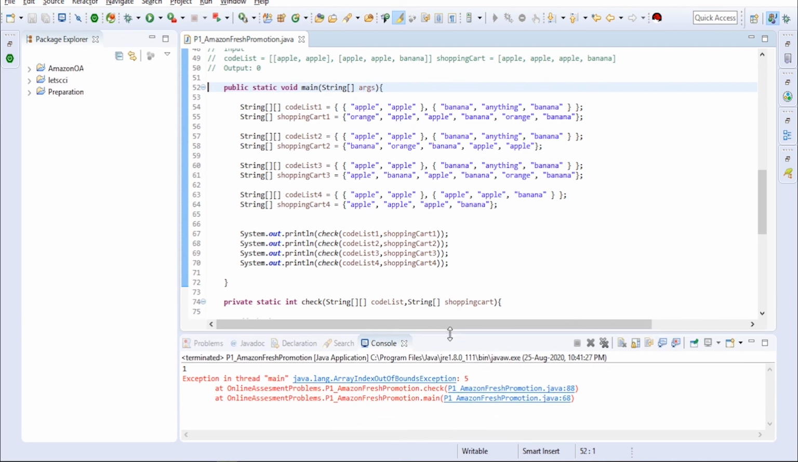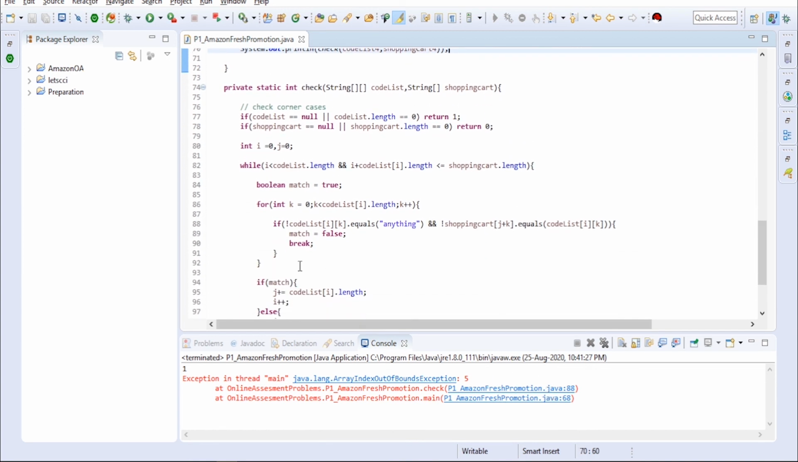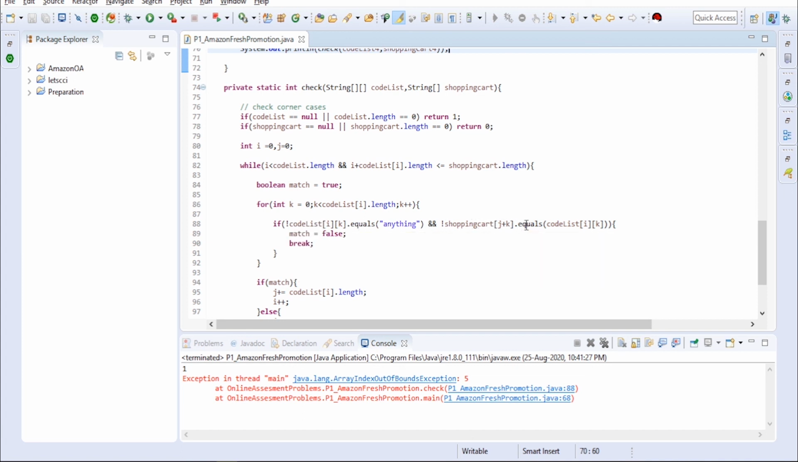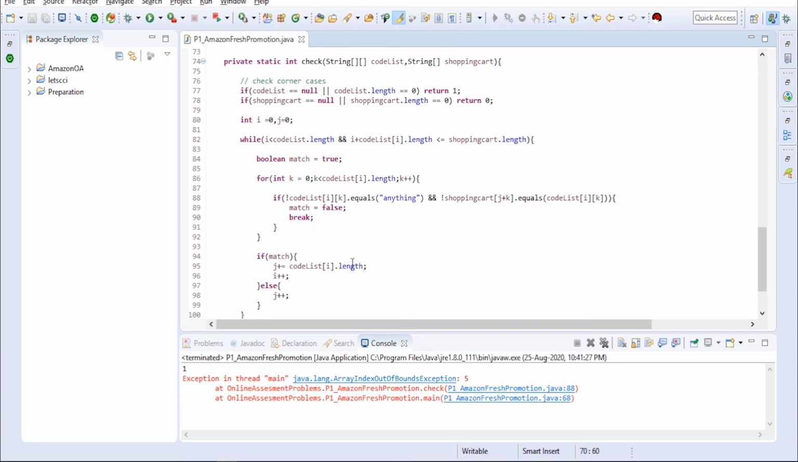Oh, an array index out of bounds exception is coming at Java line 88. That means it's coming here. Check one second what the issue is. Yes, the issue is we are incrementing i, not j. So it should be j. We are checking this condition for the shopping cart, not for the code list.